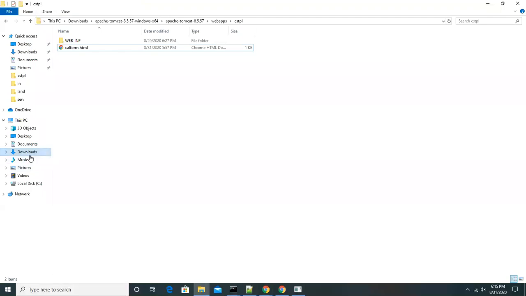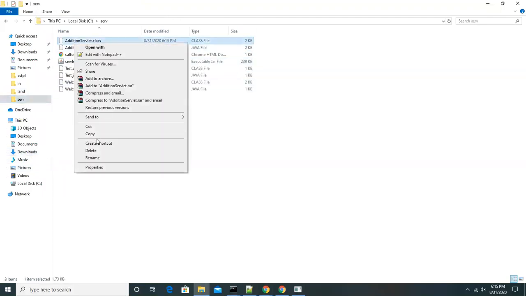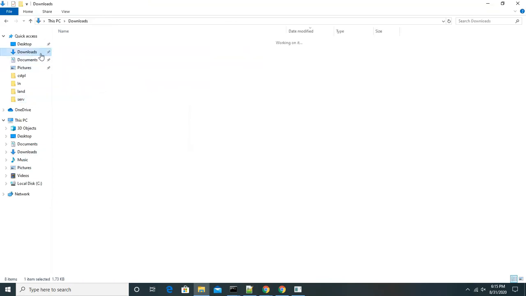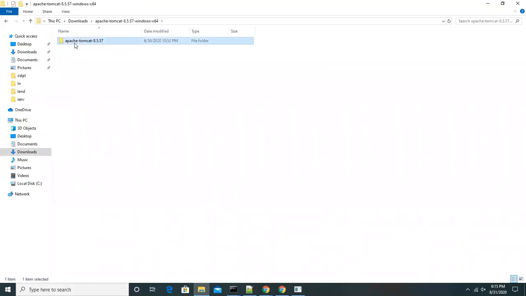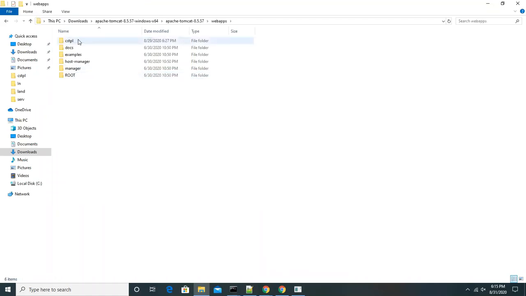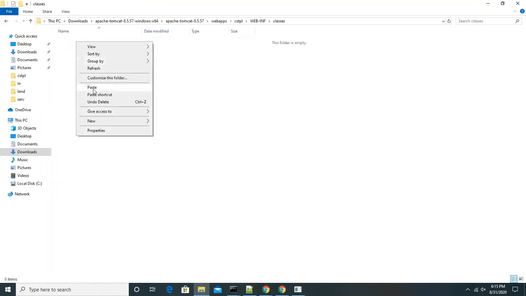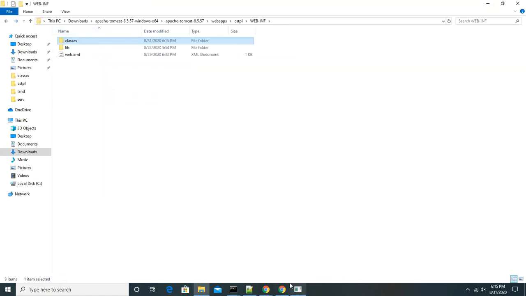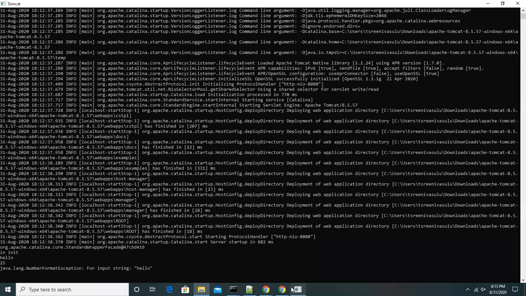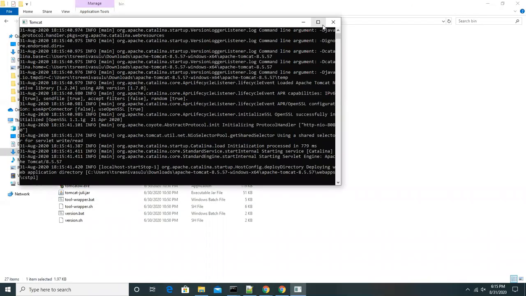As you know already, you have to copy that file, place it in the classes folder, removing the old one and pasting here, stop the server, and start the server once again. This server got started successfully.